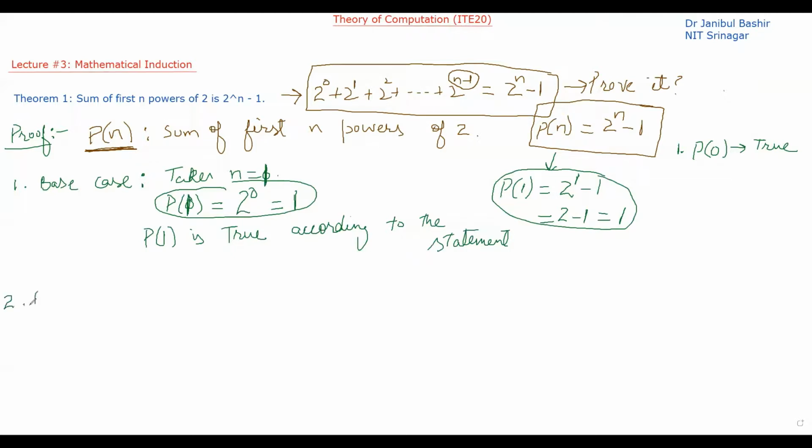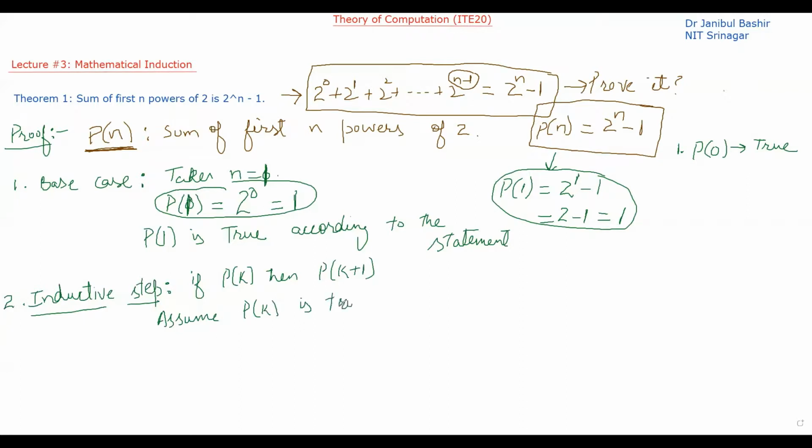Now we have the second case. What is the second case? The inductive step or inductive case. In the inductive step, we have to prove that if P(k), then P(k+1). This we have to prove. So for proving this statement, assume P(k) is true.